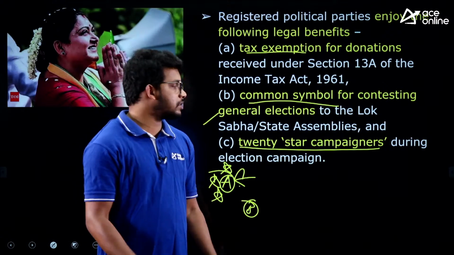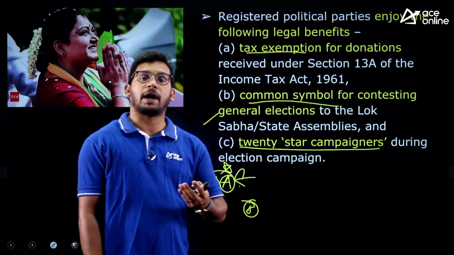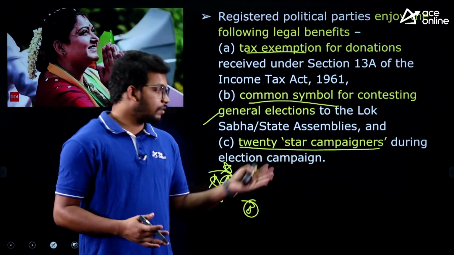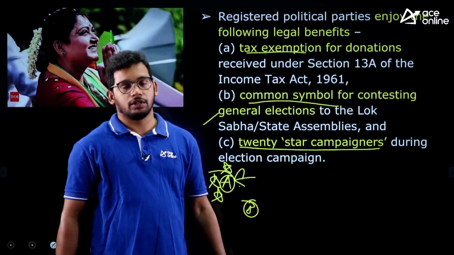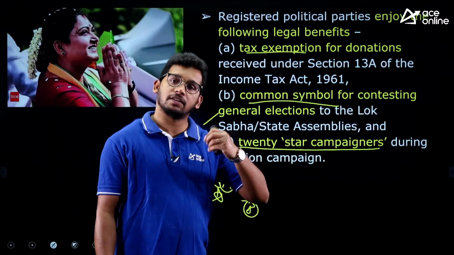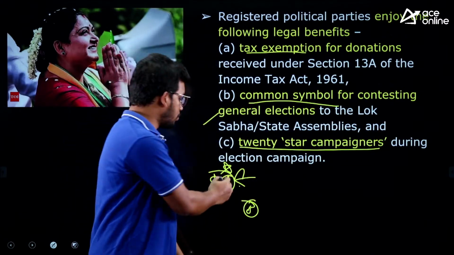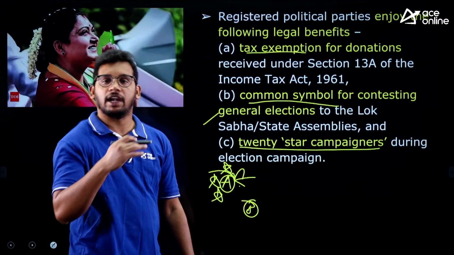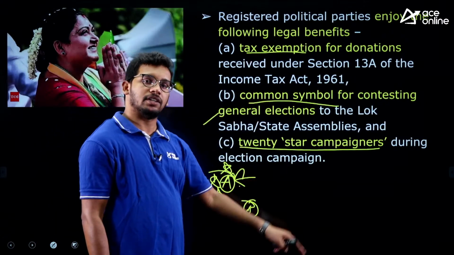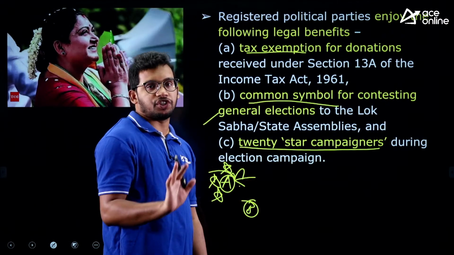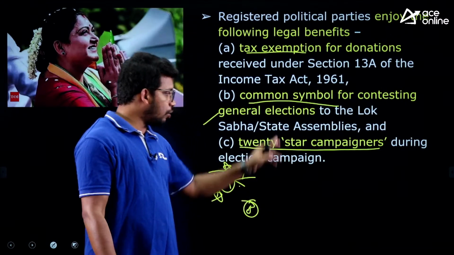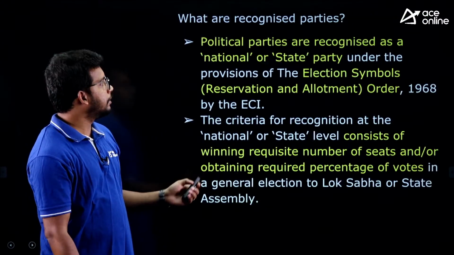Star campaigners are those people who are considered most important to the party, and because of them, the party can get more votes. Those 20 star campaigners are allowed, and their expenditure is not put on the burden of the party. So these are all the benefits a party gets if it is registered, and if it is not registered, they will get no benefits.